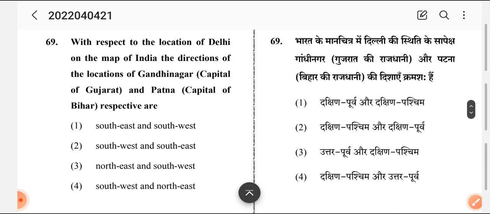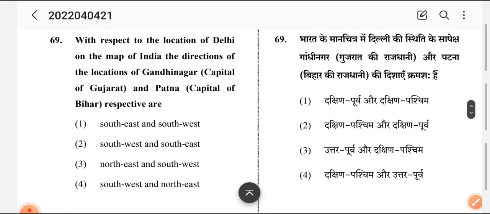Okay, now this is a direction question. With respect to the location of Delhi on a map of India, what is the direction of Gandhinagar, the capital of Gujarat, and Patna? We'll give you 5 minutes, you can draw and check the answer and I'll let you know.